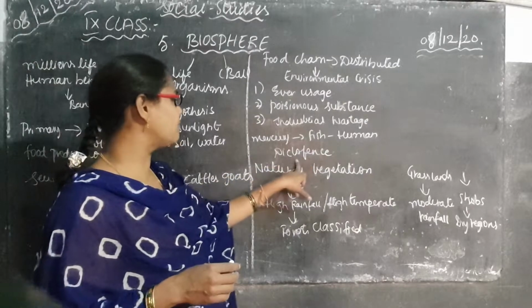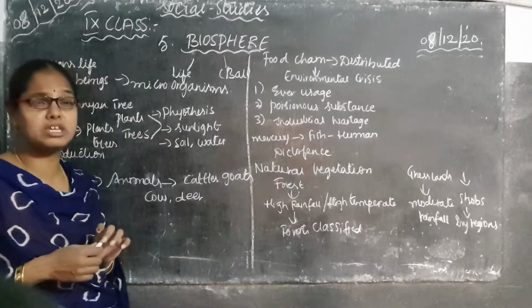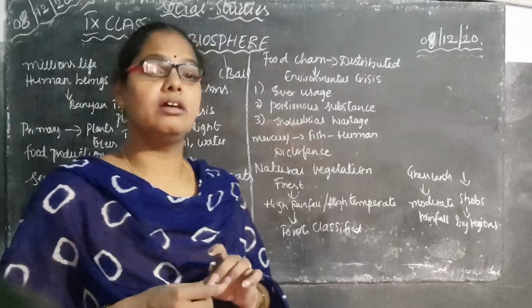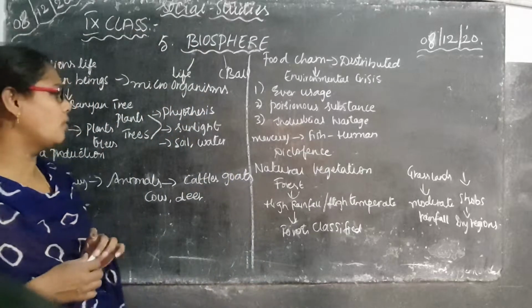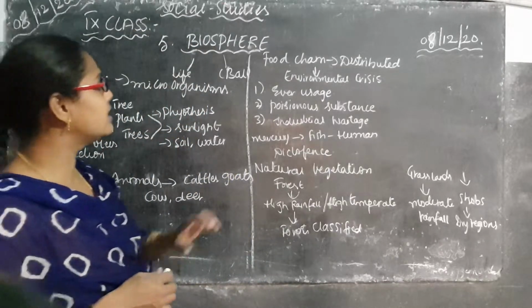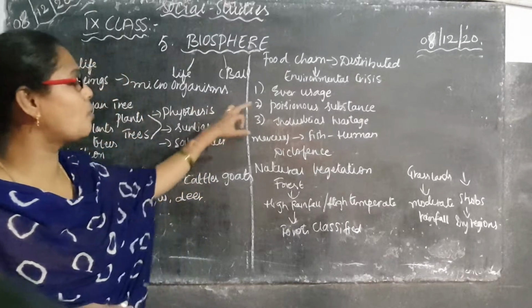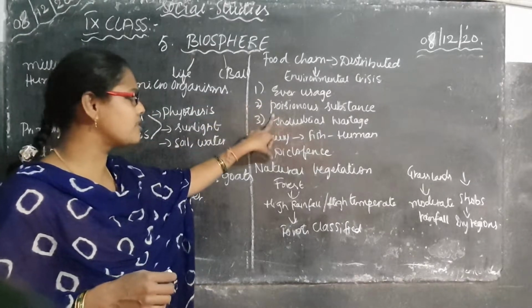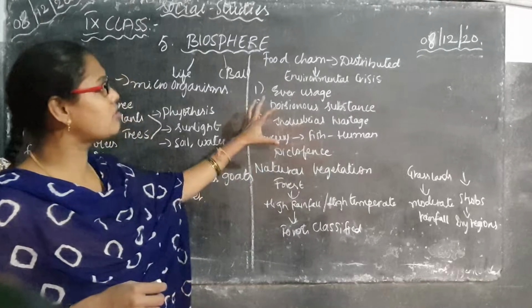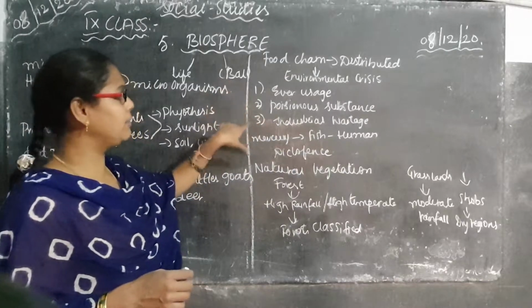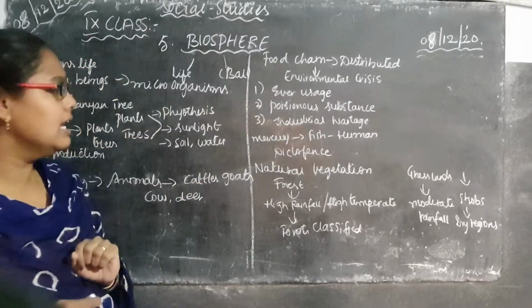Fish and humans. Diclofenac means what? More usage of medicines. The fish may die in the water. So this is about what, children? What are the environmental crises? Overuse, poisonous substances, and industrial wastage. These are all the main causes of the environmental crises.